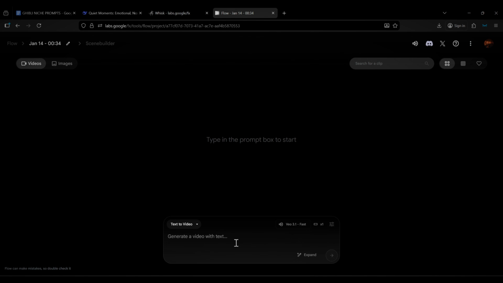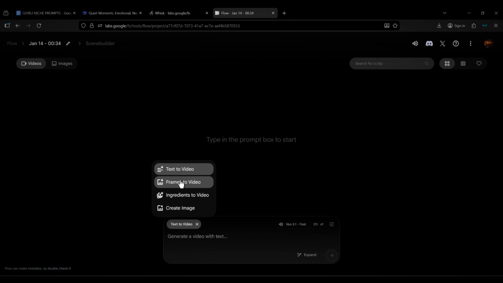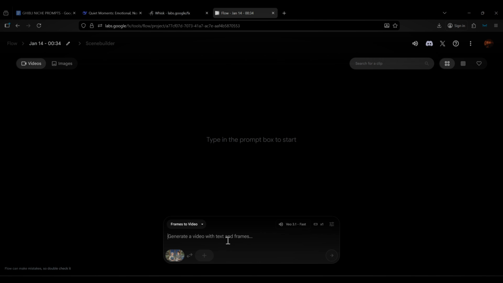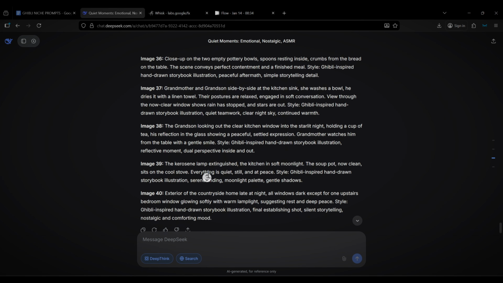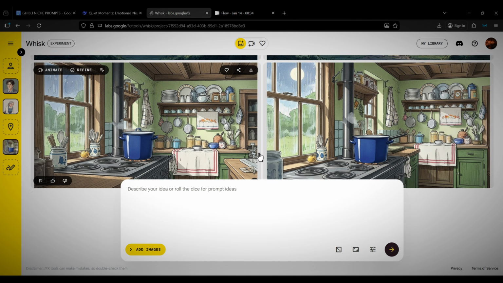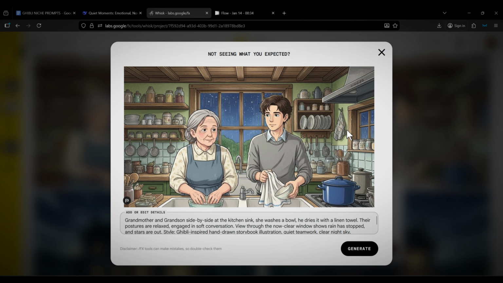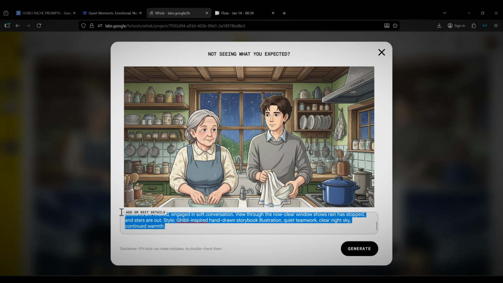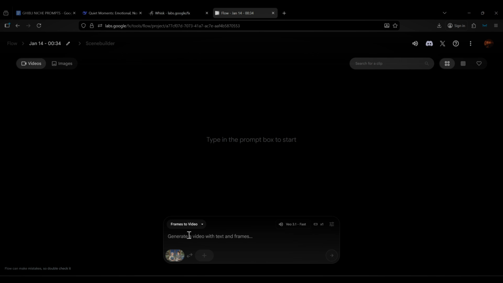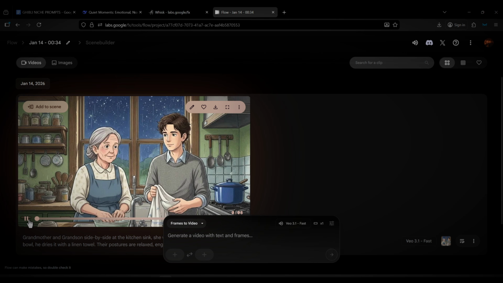Once you sign up, you should land on an interface that looks like this. All you have to do is switch to frame to video and then upload your first image that you want to animate. Once you upload the image, you need to get the prompt you used to generate that image from your chatbot. If you can't find the prompt in your chatbot because you're confused, you can go back to Google Whisk and look for the exact image you generated. Click on the image and the prompt should display below. Just copy it, paste it into the prompt box on Google Flow, and then click the arrow button to animate your image and turn it into a video.